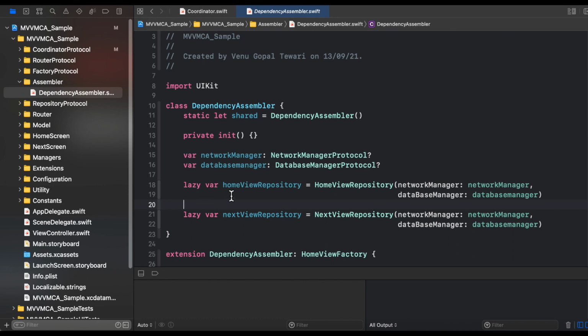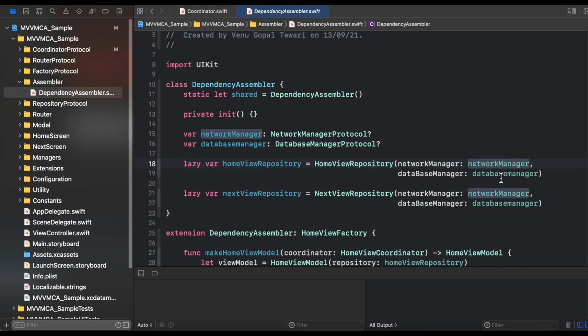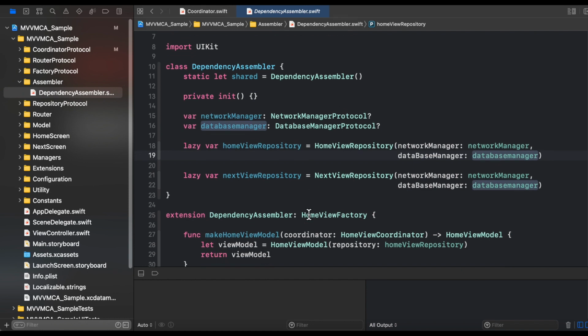The reason behind declaring them as lazy is because we want to initialize them only when they are needed, because they are a little bit expensive in terms of the memory. So we just want to initialize them whenever they are first accessed or whenever they are needed. And as we have already discussed, that repository is the layer that is responsible for the network and the database communication. So that's why it is having two dependencies, that is the network manager and the database manager objects. Same we are doing for the next screen, that is next view repository, and that is also taking the two objects of the network manager and the database manager.